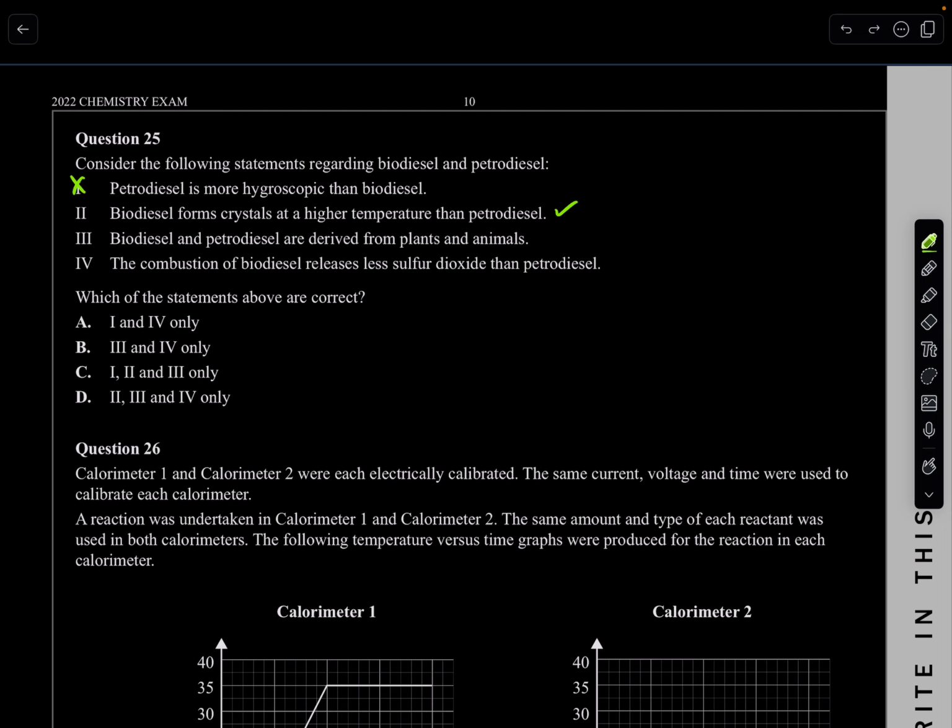But it is renewable. Its derivation is from plants and animals, and also biodiesel. True, you can get it from plants and animals, also biodiesel. So there are both of those. So this is true. So wait, that's true and that's true.